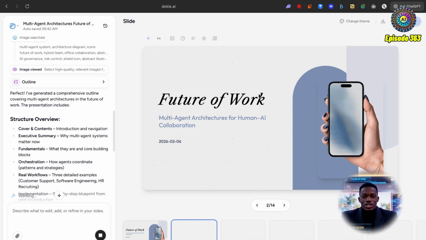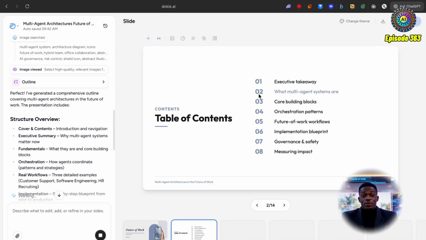Okay, cool. So we've got these pretty sleek slides. Also, I just remembered the platform used for creating those kind of infographics. It's called Napkin AI. I covered it when it first came out and it was completely free. Now it's paid, but it's still a very, very great platform.